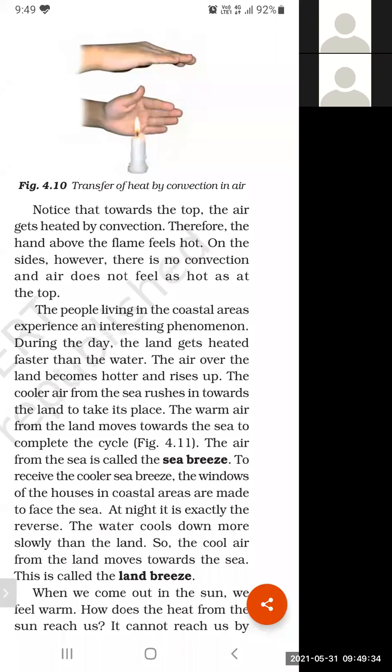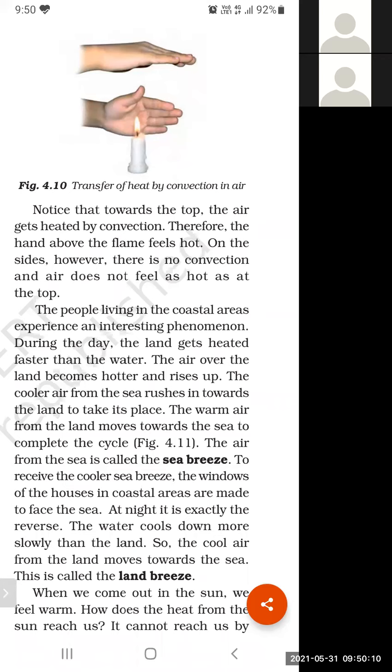So these two topics will go parallel. You focus on the case of the candle, and we will discuss the case of earth. During the day the land gets heated faster than the water. Air above the land becomes hot, and hot air becomes lighter, and lighter air rises upward. The cooler air comes from the sea. Now what about the air above the sea? Air above the sea is cool as compared to the air above the land.